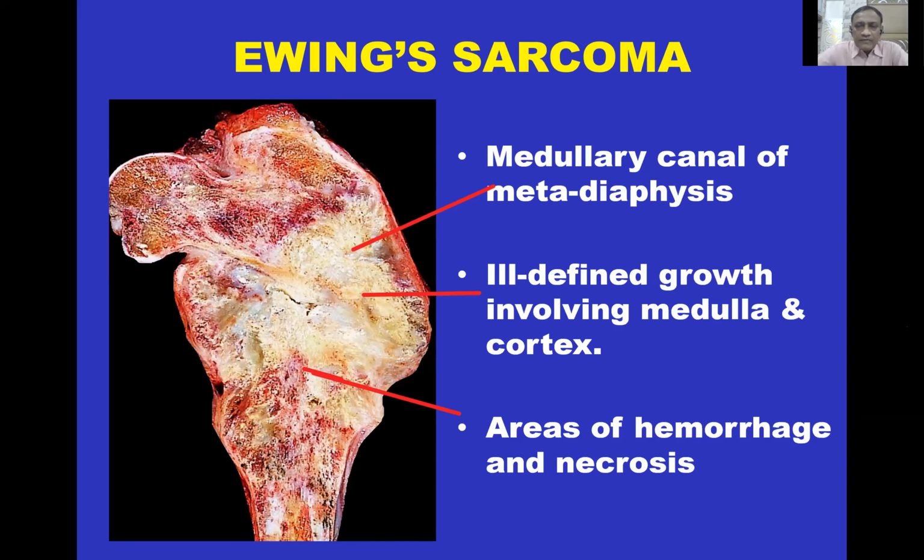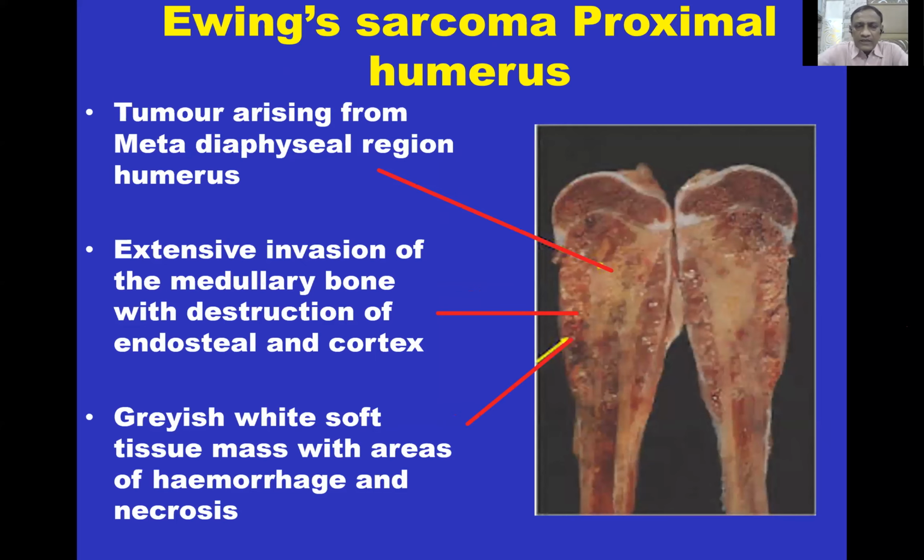This is another specimen of Ewing sarcoma of the proximal humerus, showing tumor arising from the metaphyseal diaphyseal region of the humerus. There's extensive invasion of the medullary bone with destruction of the endosteum and cortex. There's a grayish white tissue mass with areas of hemorrhage and necrosis.